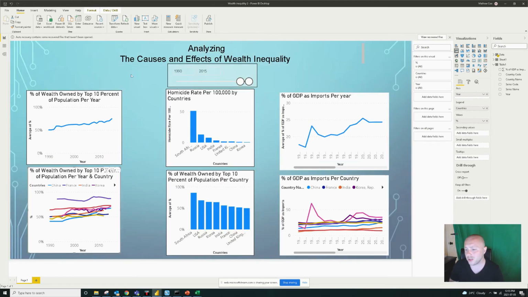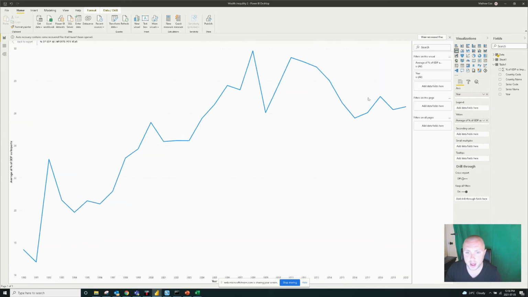So next we want to look at what is one of the causes, at least, of income inequality. And a common theory of that is when a country starts to import more goods and starts to outsource their labor. And to do that, we start to look at the GDP as imports. So as you can see by this graph here, over the years, the percent of imports that a country has compared to their GDP has increased by nearly 10%.